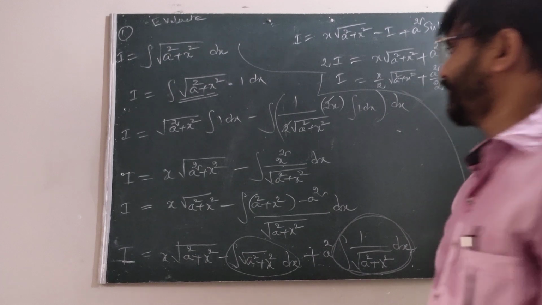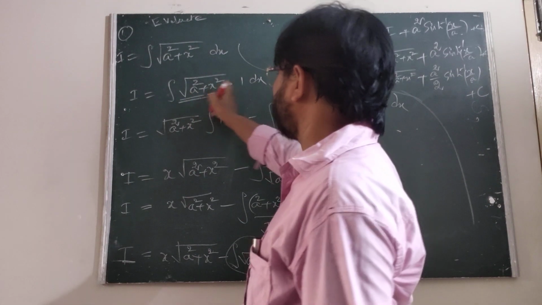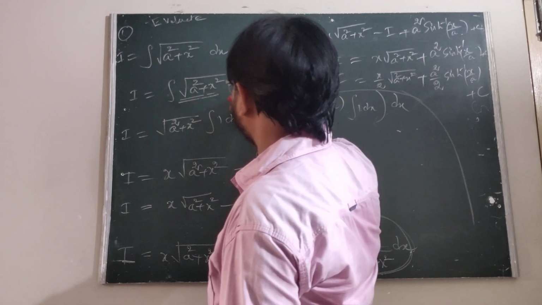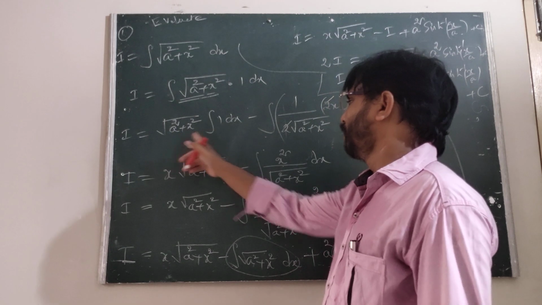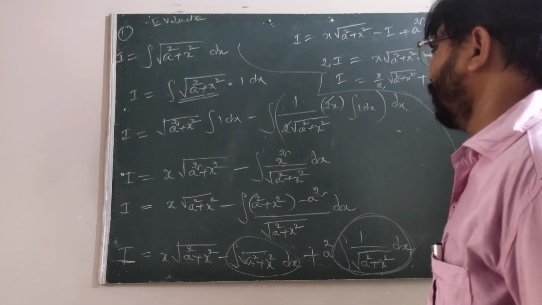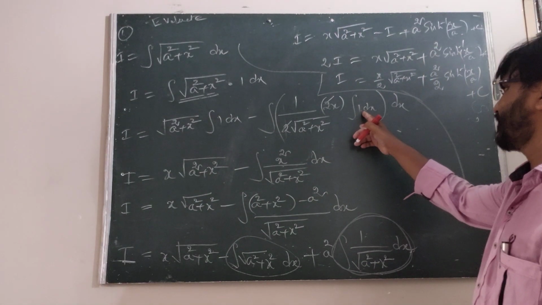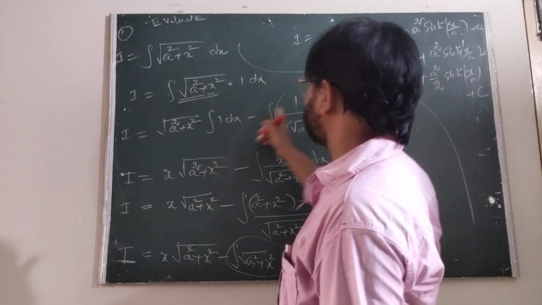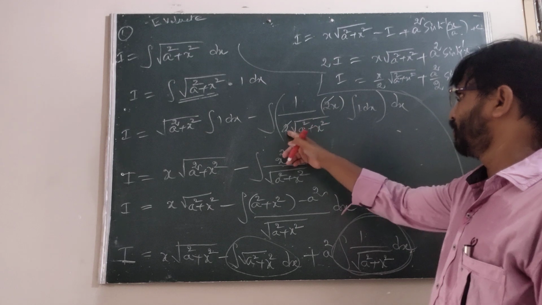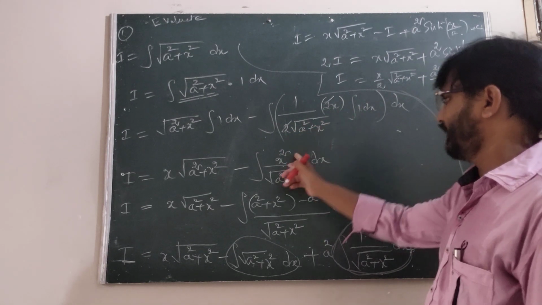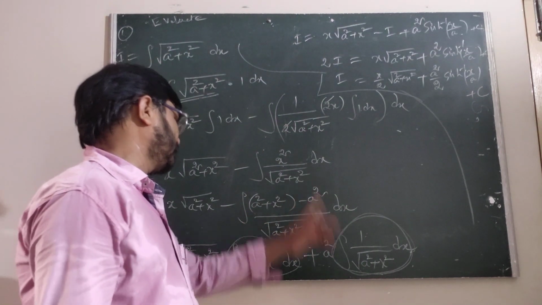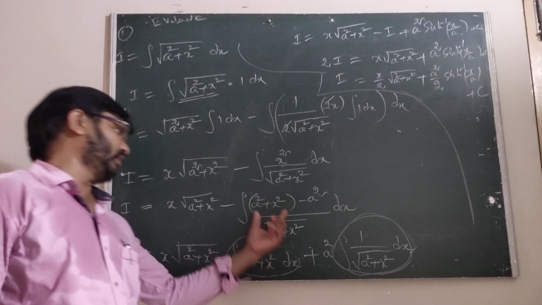First of all we have to take under root a square plus x square into 1. Now this is u into v. Therefore u into integral of 1 into dx, and the integral of 1 into dx is x. The derivative of the root x is 1 by 2 root of x. Derivative of a square is 0. The derivative of x square is 2x. The 2 cancels. After that we are taking plus a square minus a square. Then we can write this one by this one.